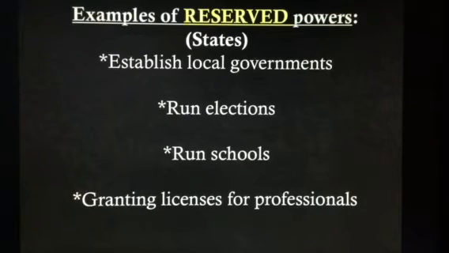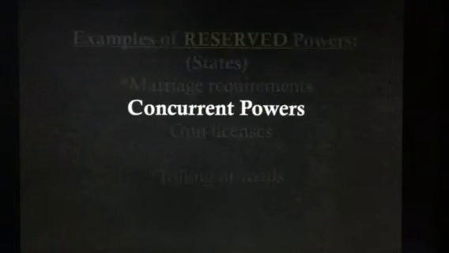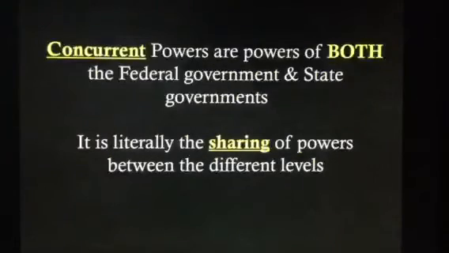In an earlier lesson at the outset of this course, we talked about some of these reserved powers of the states. Marriage requirements, gun licenses, tolling of roads, all of these would be reserved powers. Now, concurrent powers, these are the powers that are shared between the Congress or the federal government and the state governments.